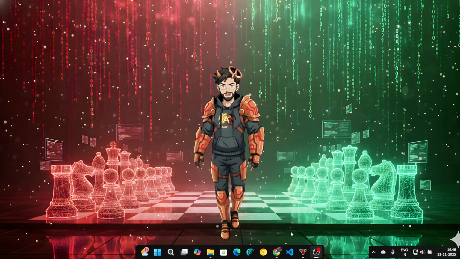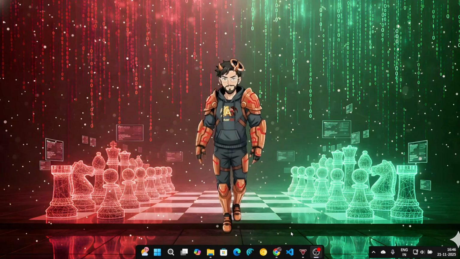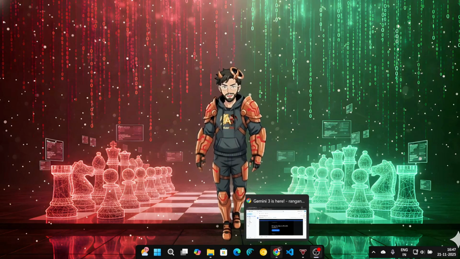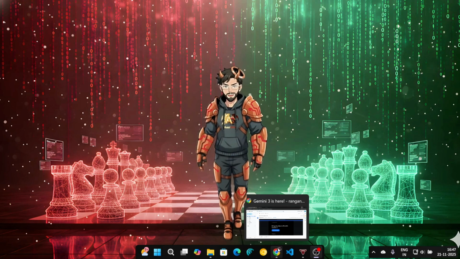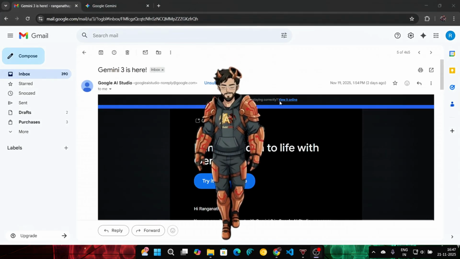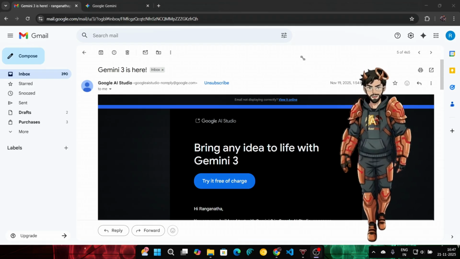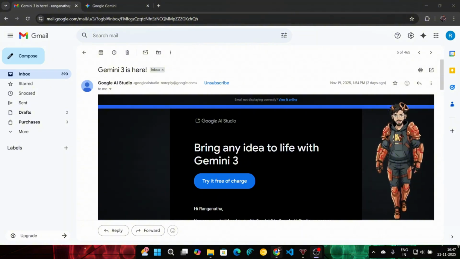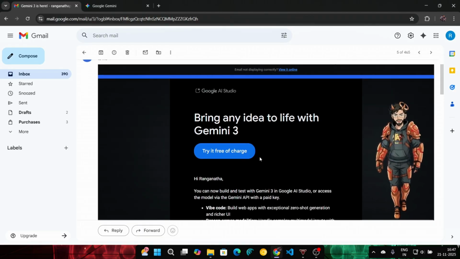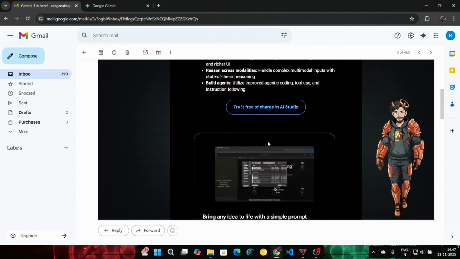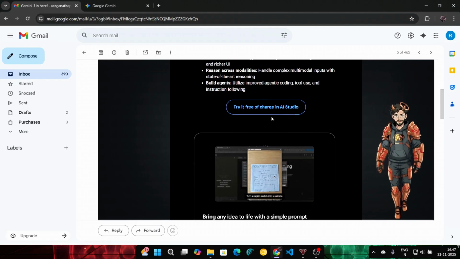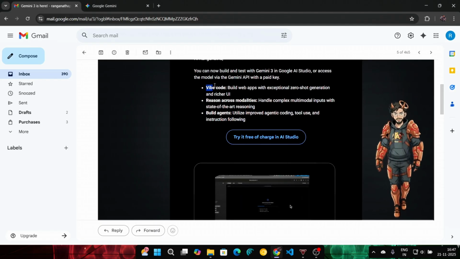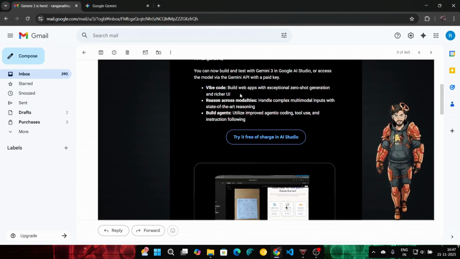The other day I was asleep and then I got a notification. When I checked it, it's from Gmail. And what was it? Ta-da! Google just released Gemini 3. You must have seen a lot of YouTubers speak about it. It's a really incredible model. Compared to all other models, this is the most intelligent one. That's what Google says. What I was interested in is the vibe coding enhanced abilities, right?